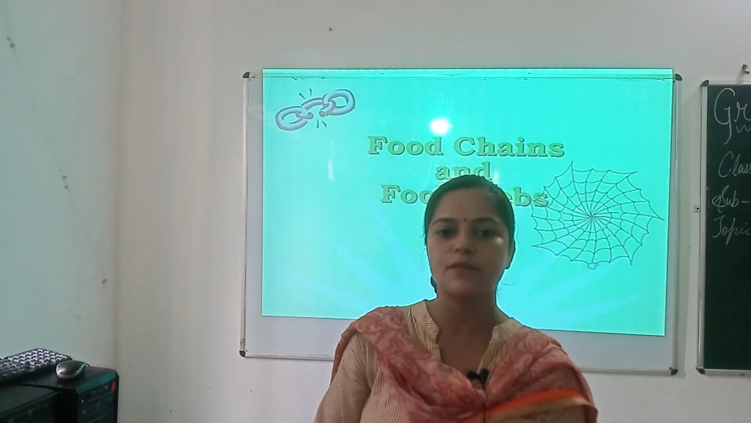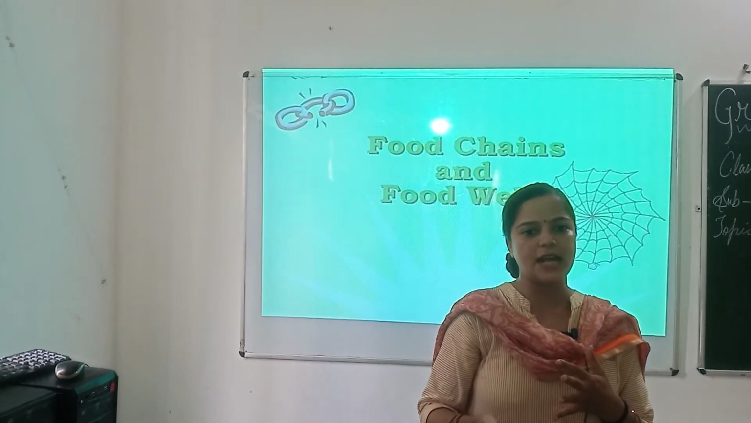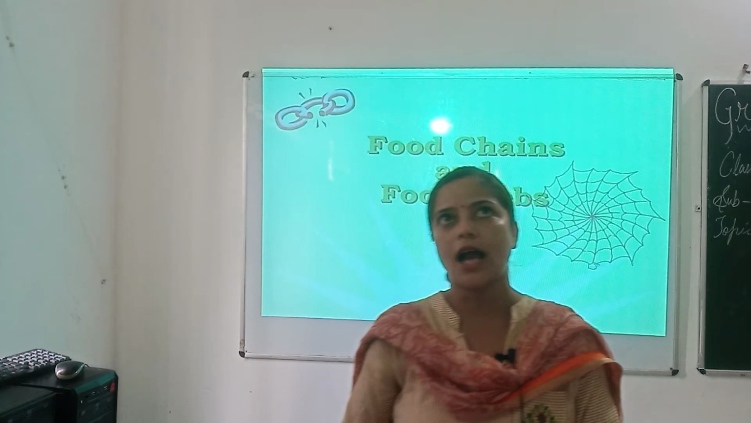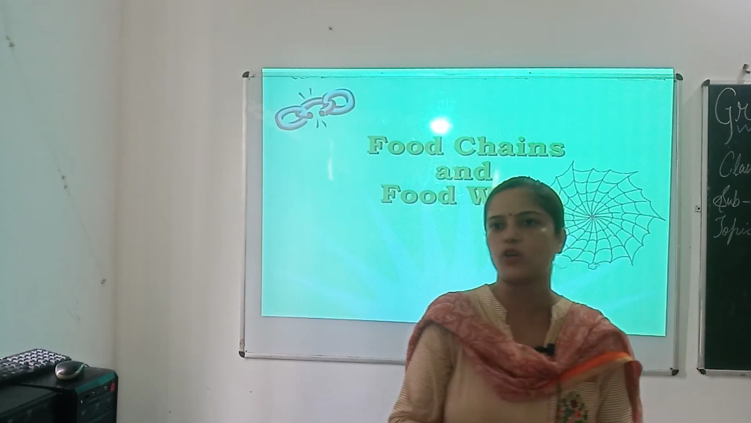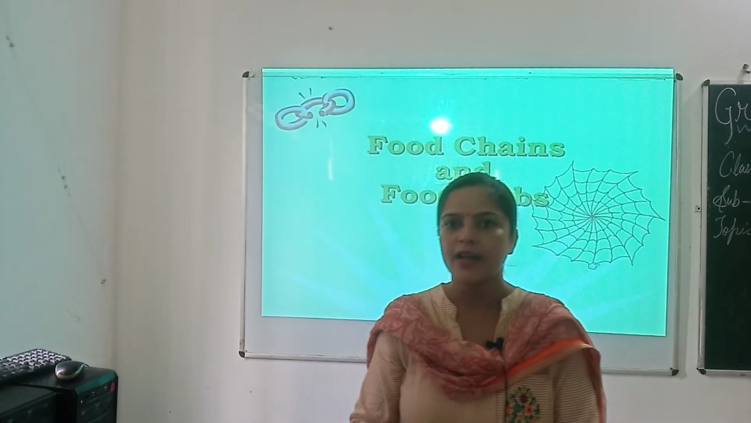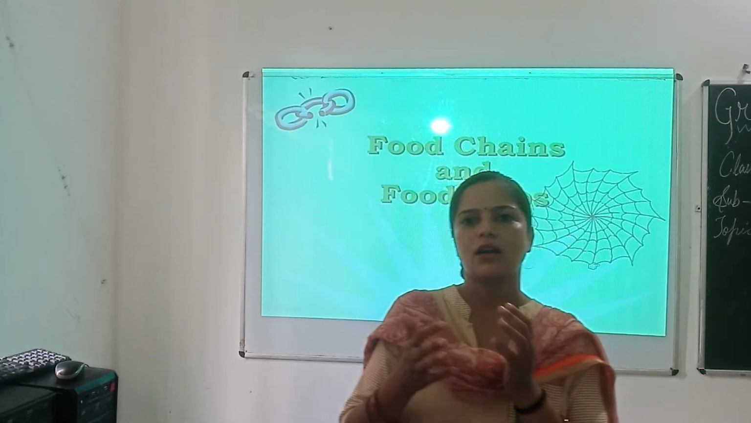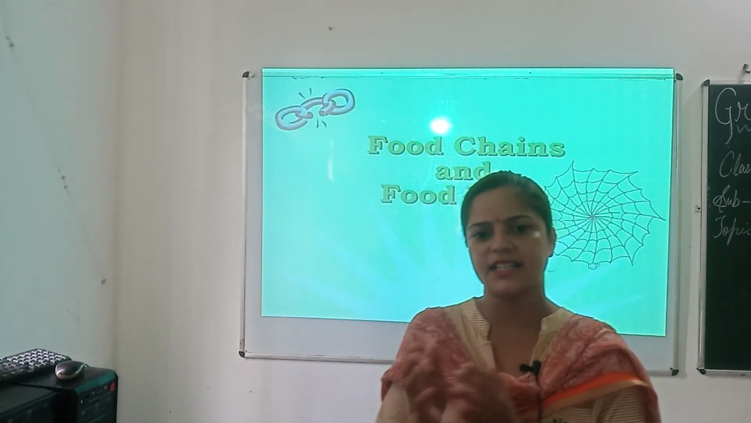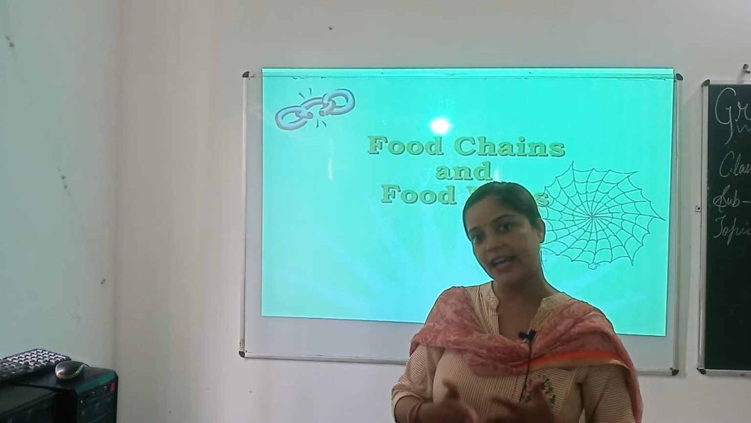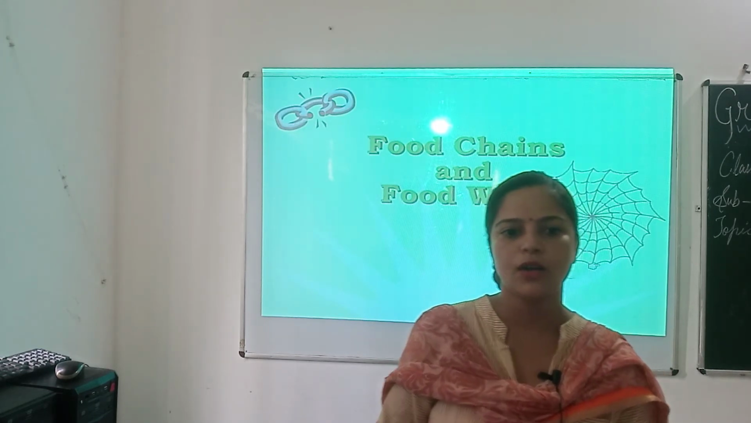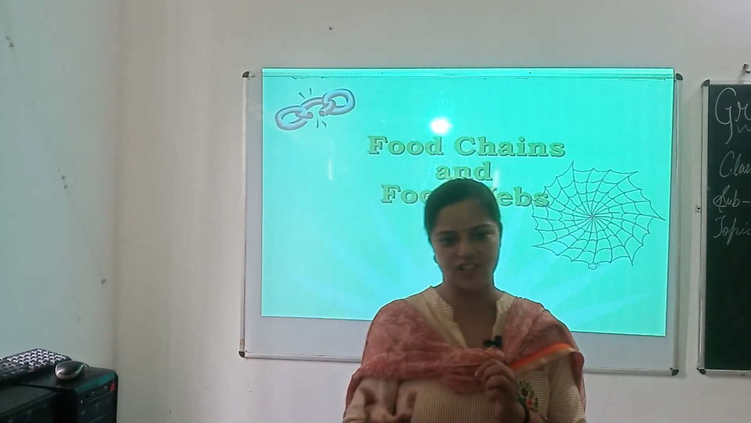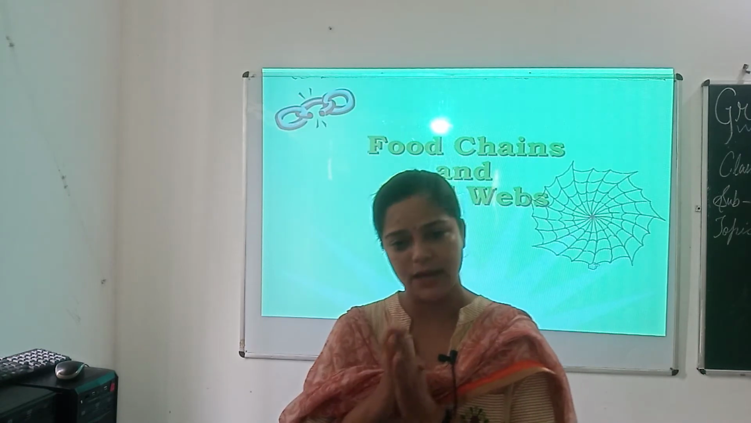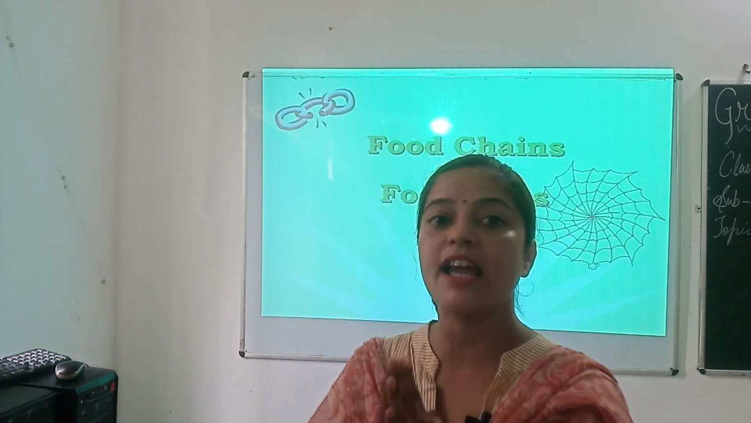And some other possible chains, if I tell you the examples, are like grass is eaten by rabbit and rabbit is eaten by fox. And one more I can tell you: plant is eaten by goat and goat is eaten by man. Next, grass is eaten by grasshopper and grasshopper is eaten by lizard and lizard is eaten by crow. Again, grass is eaten by buffalo and buffalo is eaten by leech. Leech is the parasite. And then plant is eaten by caterpillar. Caterpillar is eaten by small bird and small bird is eaten by falcon.